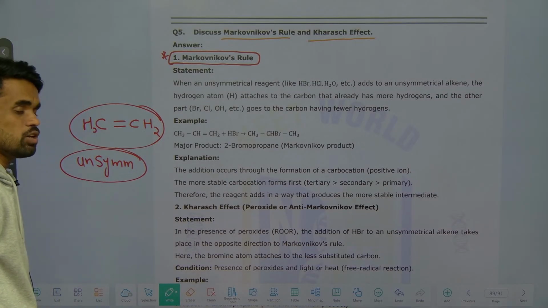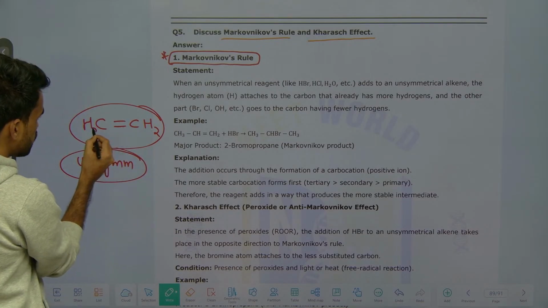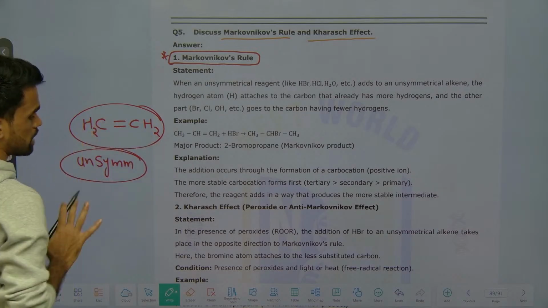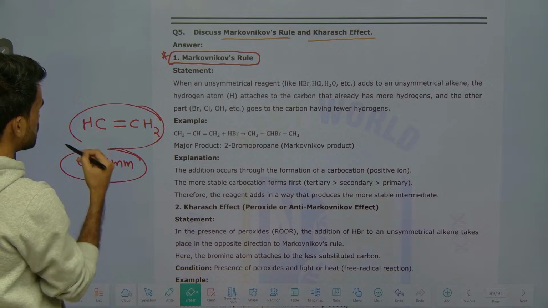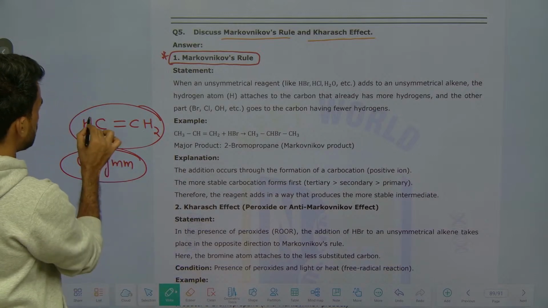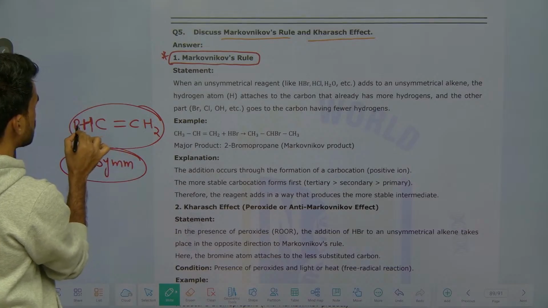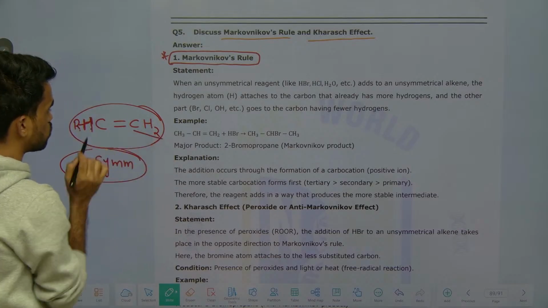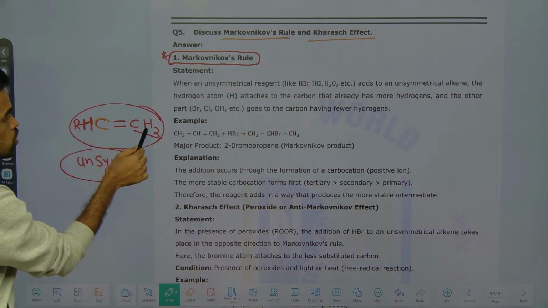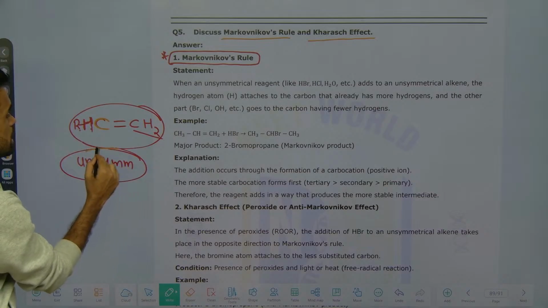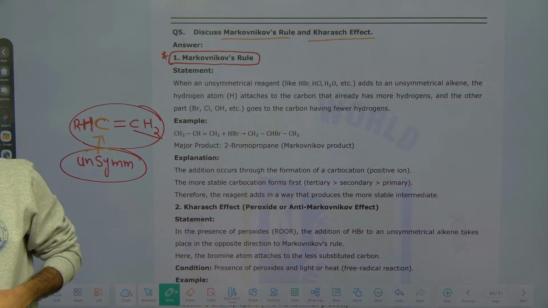Now I will tell you what is symmetrical and unsymmetrical. On these carbons, if the attached groups are the same, then we say symmetrical alkene. But if one side has a different alkyl group and the other side has hydrogen, here only 2 hydrogens, it means on this carbon we have one alkyl group and this side has no alkyl group. So you can say this is an example of an unsymmetrical alkene.